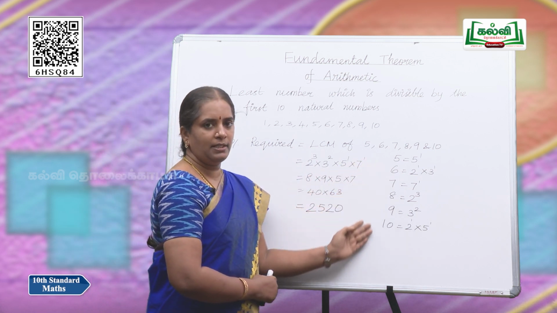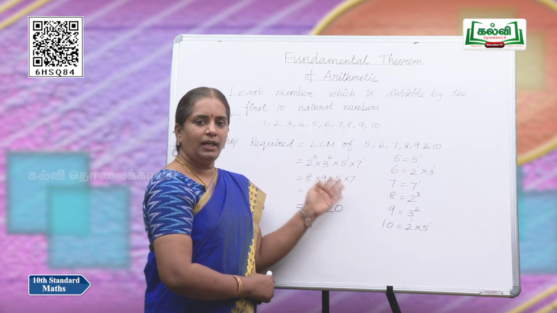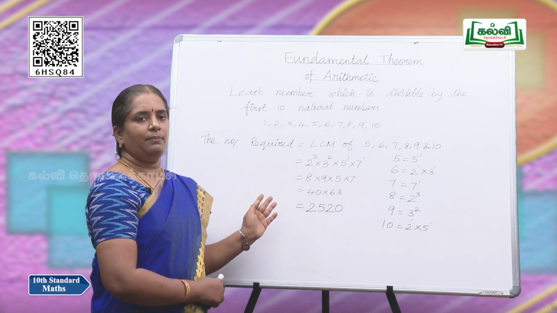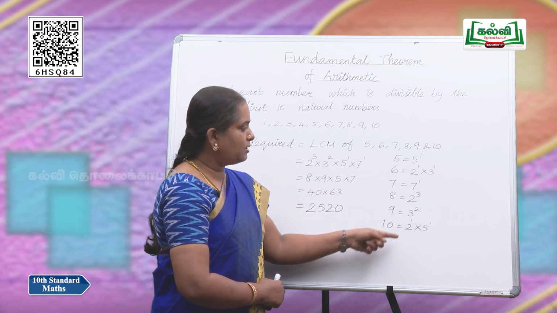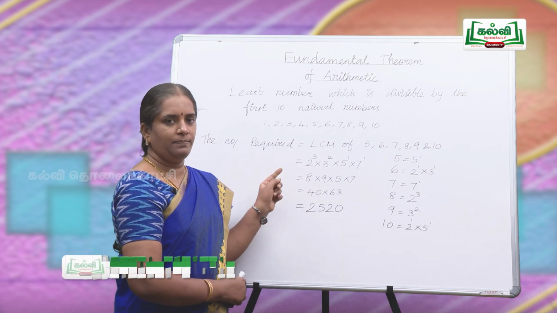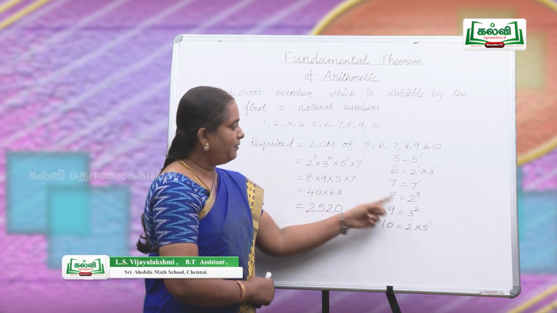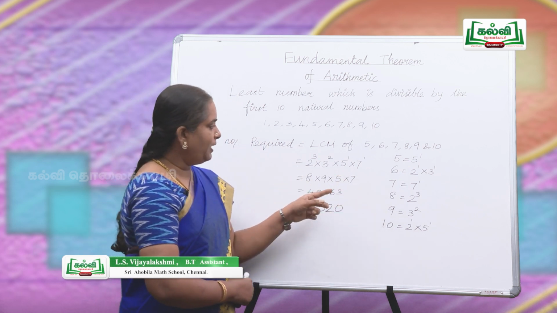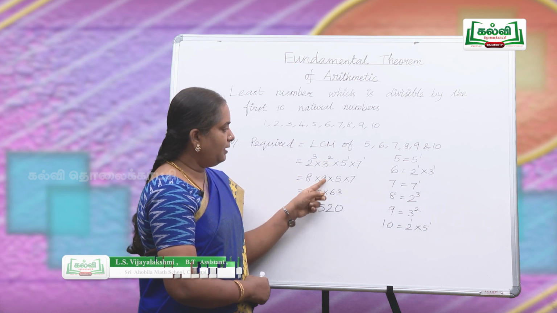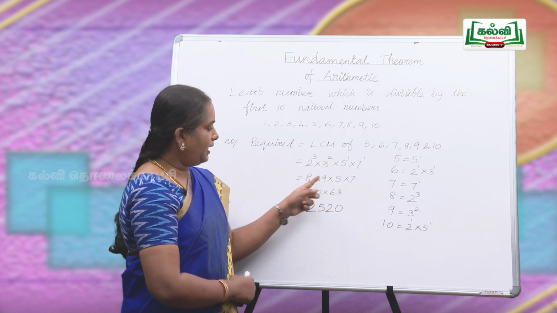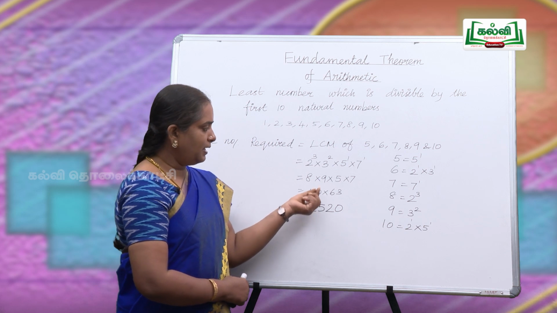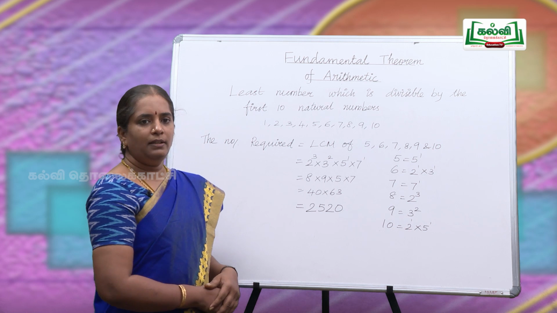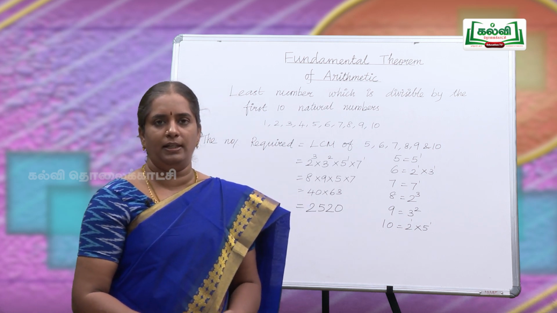So, let us split these numbers as factors and get the highest powers of the factors and multiply, get the LCM. So, the highest power of all those factors are written as product. So, 2 power 3 into 3 power 2 into 5 power 1 into 7 power 1. So, when we multiply, this is 8, 9, 5 and 7. So, 8 5s are 40. So, this is easier and 9 7s are 63. While multiplying, we get the answer as 2520.